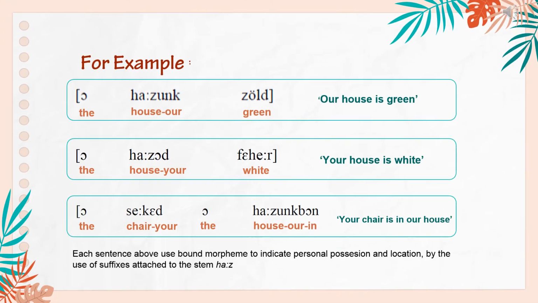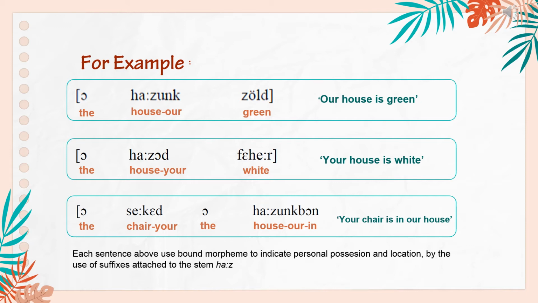For example, A házunk zöld. A is the article, házunk is a combination of two morphemes, house and our, and zöld is green. Our house is green. A házat fehér. A is the article, házat is the combination of two morphemes, house and your, and fehér is white.